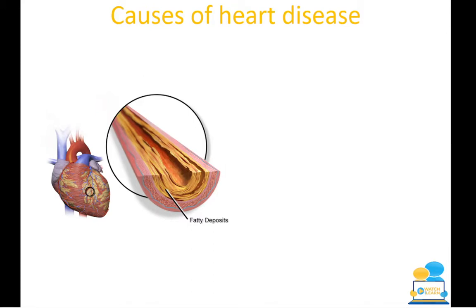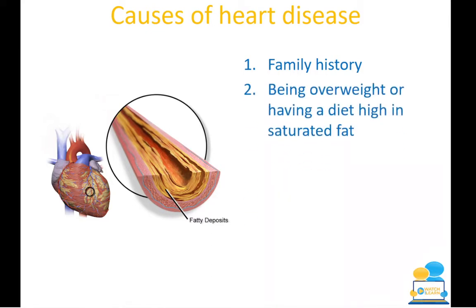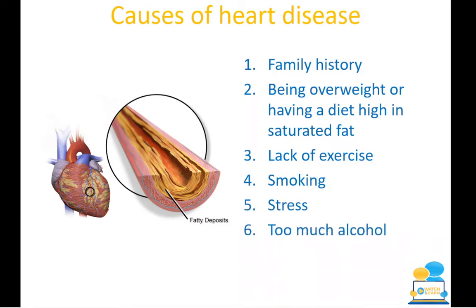So your causes of heart disease: in some cases it can be a family history, so you might just be predisposed to it and there's nothing you can do there, but you can still follow the guidelines to prevent it from getting worse. Being overweight or having a diet which is high in saturated fat. A lack of exercise, so sedentary workers. Smoking, and of course stress, and too much alcohol.